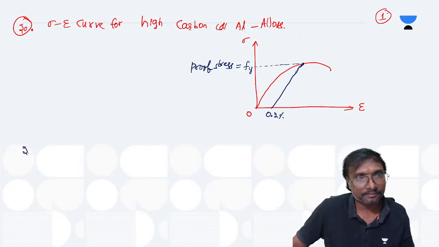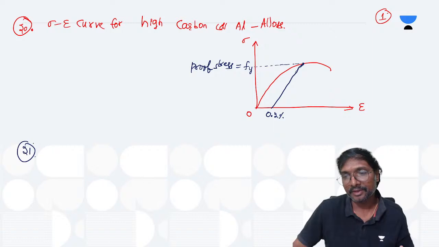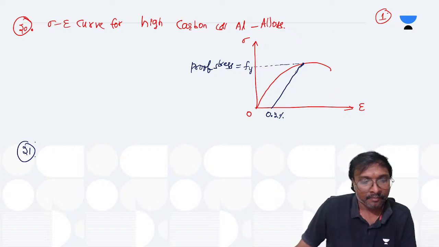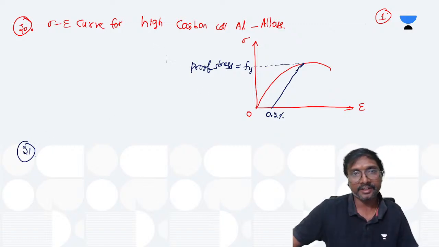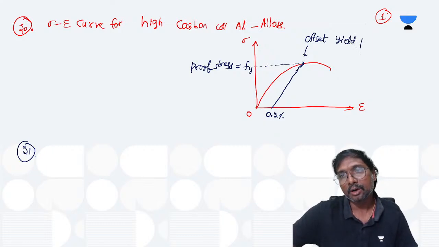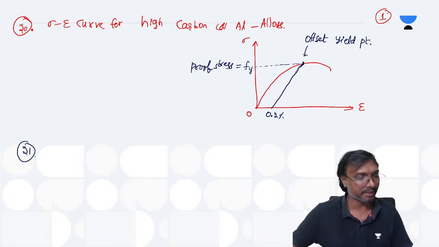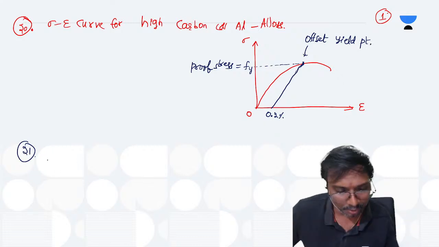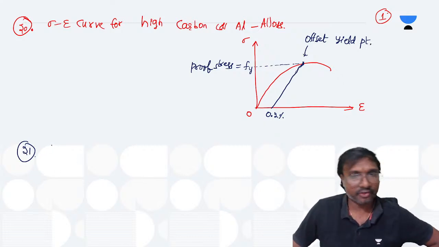Now that yield stress we can find out, right? So this is the offset yield point. Whenever somebody mentions the offset yield point, this is what we have to mention. Offset yield point, right? Now, what are the other stress strain curves?